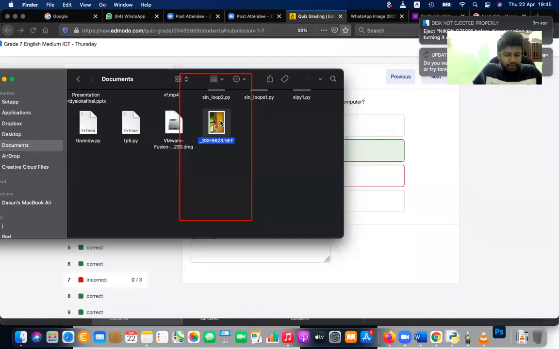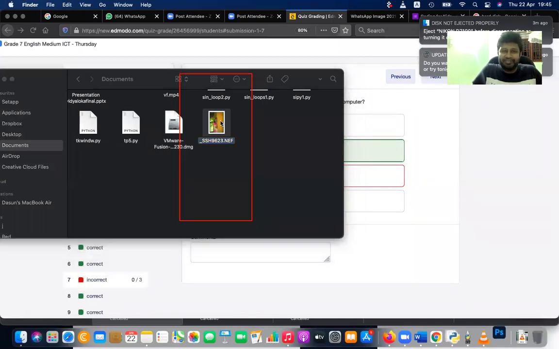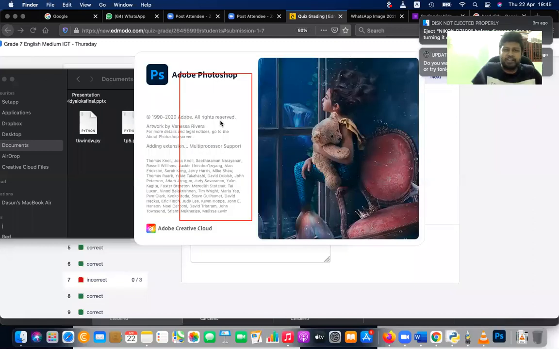So, now where's that file? Earlier, it was there in this memory card. I have copied. Now, where's that file?